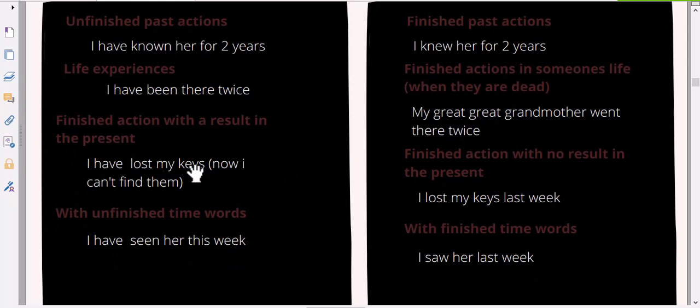Also, this is a famous example. "I've lost my keys." This means that right now I can't find my keys, but I lost my keys last week. This means right now I am not searching for the key because the action finished.